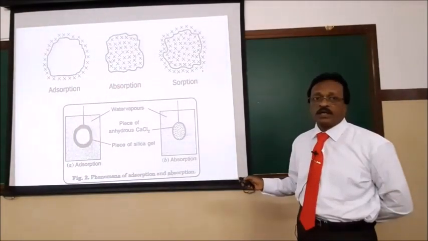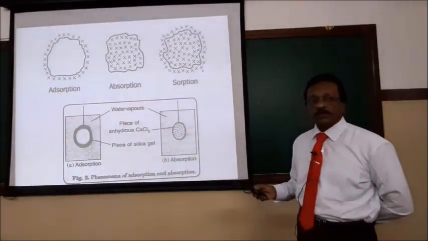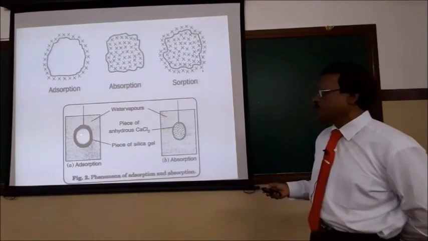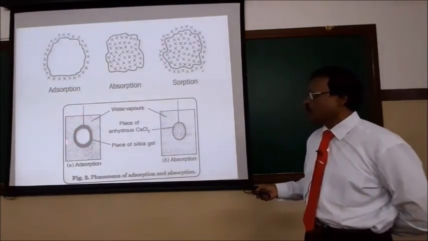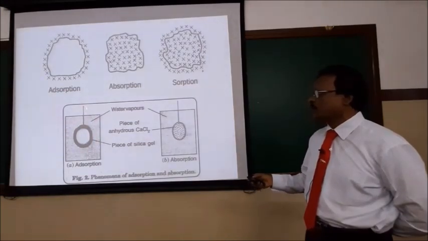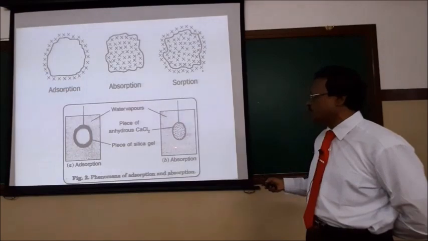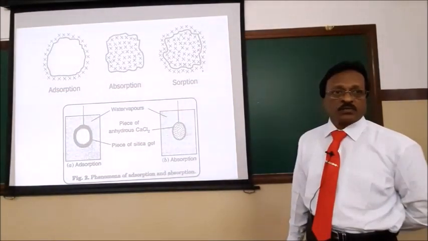I will explain the differences between adsorption and absorption with this diagram. I have taken a simple example. In adsorption, I have taken silica gel. The silica gel has been placed in an environment of moisture. I have taken a vessel of moisture and placed silica gel here. Then I have taken anhydrous calcium chloride kept in the moisture. With this I will give you the differences between adsorption and absorption.